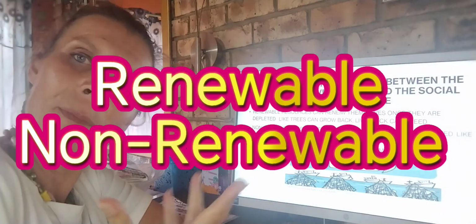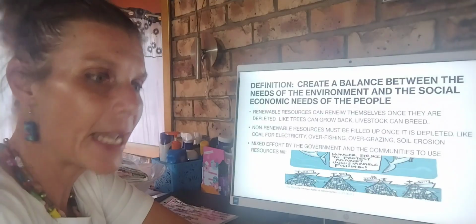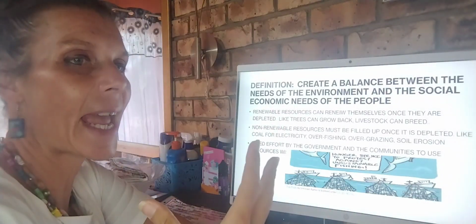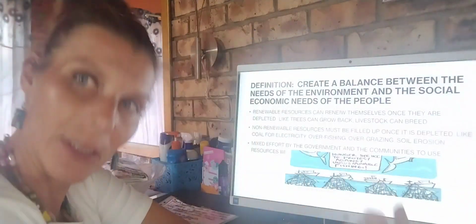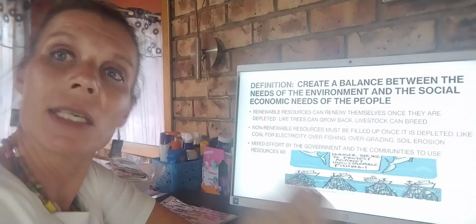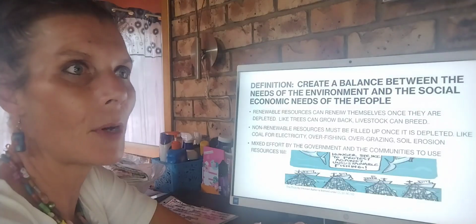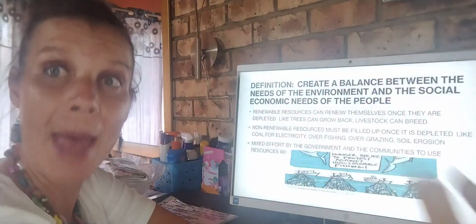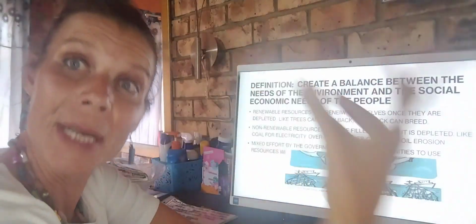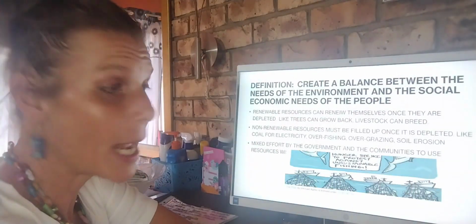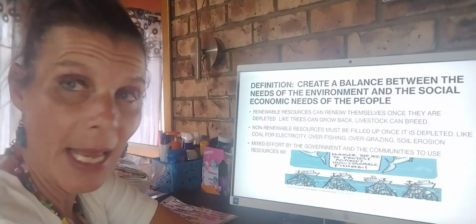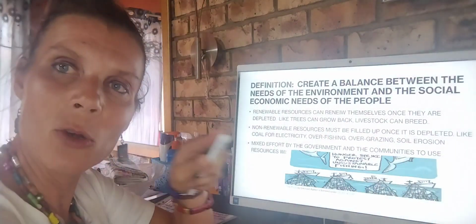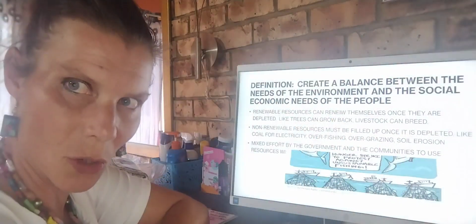A renewable resource in a country is something or a resource that can renew itself after being depleted. For example, a tree can grow new leaves. A tree can go back. Animals can breed again by themselves, like fish, right? They can get more. So that is something that is called renewable resources.